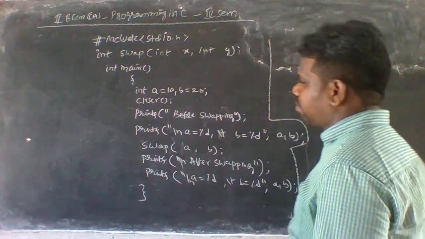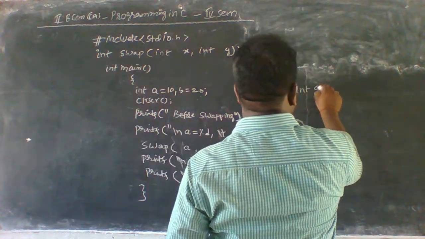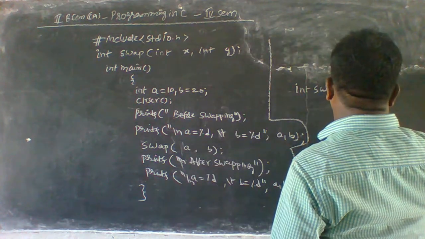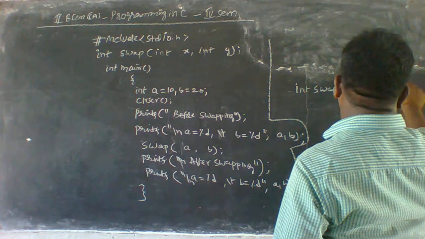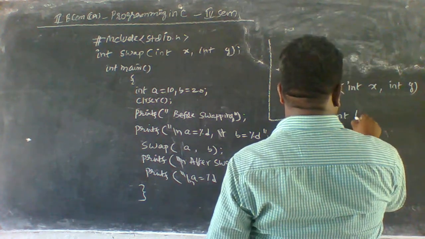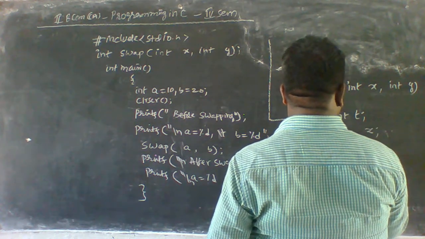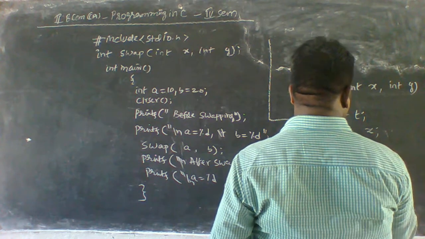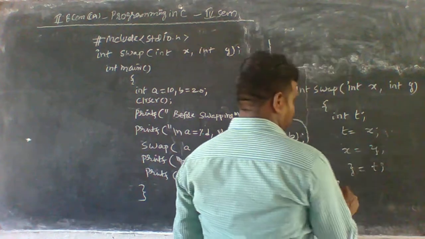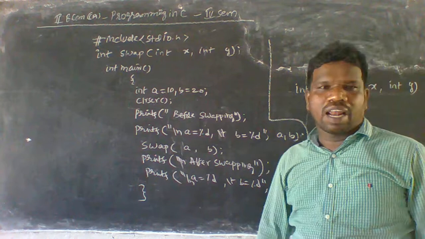So that's why we have to declare in the main int swap here. In swap, we have to declare int x, int y here. Then we have to declare int t here, t equal to x, and x equal to y, and y equal to t here. Okay, so this is the program we are using for call by value here.